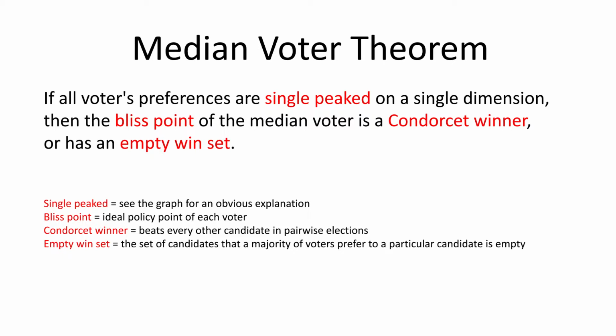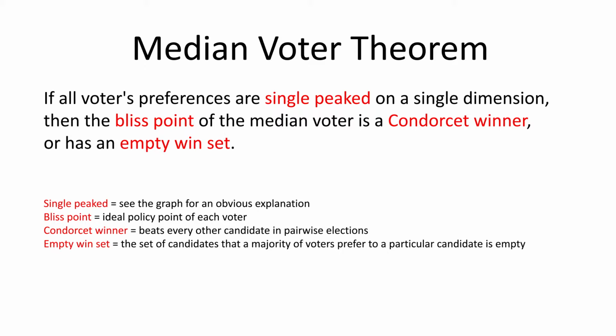This has a couple of technical definitions, so I'll go through them. They're on the screen. Single-peaked, see the graph for an obvious explanation, you'll see it's quite obvious. The bliss point is the ideal policy point of each voter. So each voter might have a policy preference on one dimension, on a particular policy, and the bliss point is just the point which they prefer the most to all other points. The Condorcet winner is the bliss point which beats every other point if you were to compare them in pairwise elections. So if you had to vote on each point, which is the best point for policy, this would be the one that beats all the other ones.